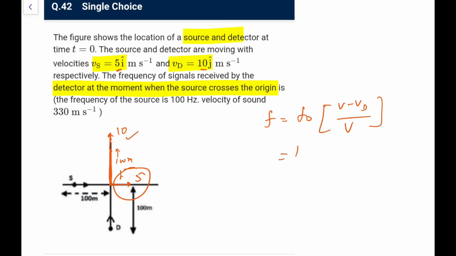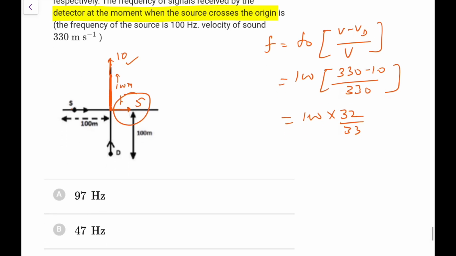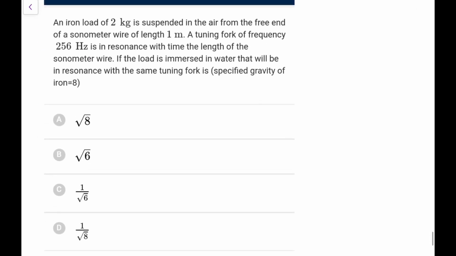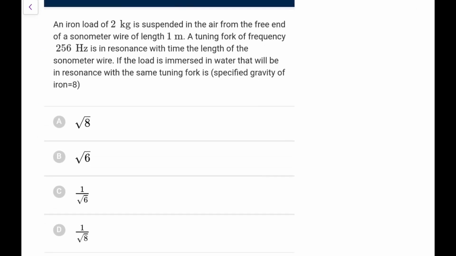So f0 is 100, and this is 330 minus 10 over 330. So it is 100 into 32 by 33, that is what I can make out. So it would be slightly less than 100, won't be very much less, so I'll go for 97 Hertz directly.